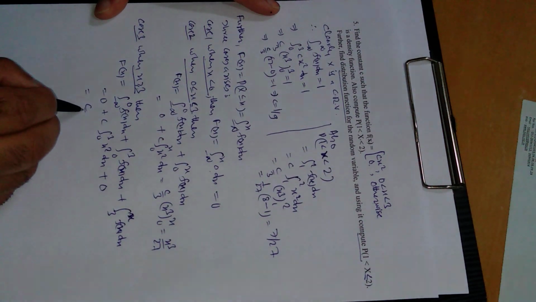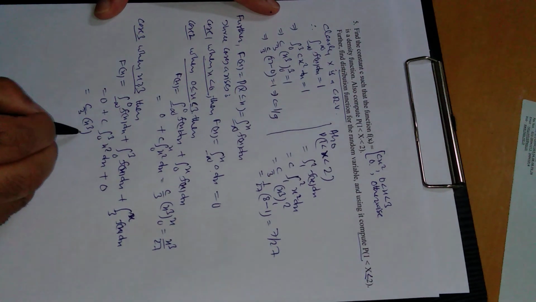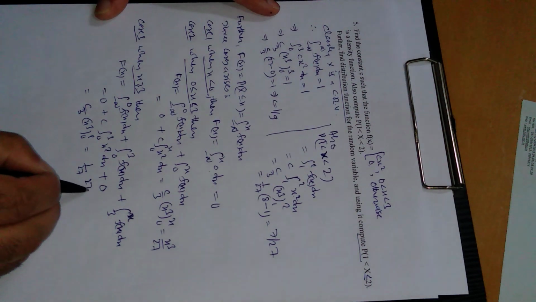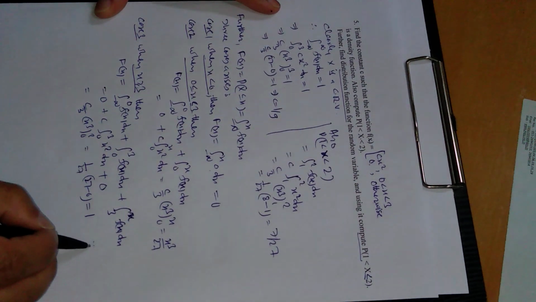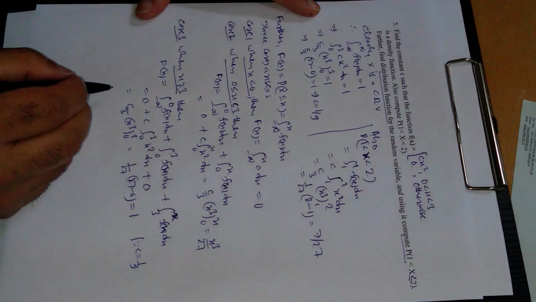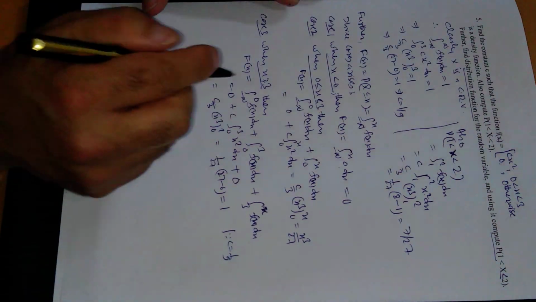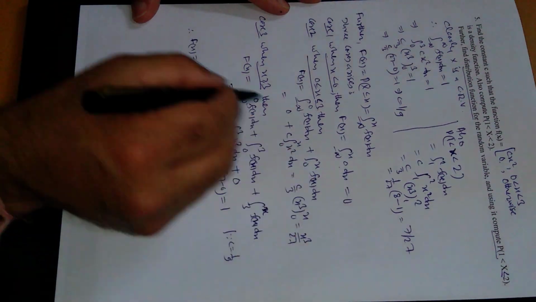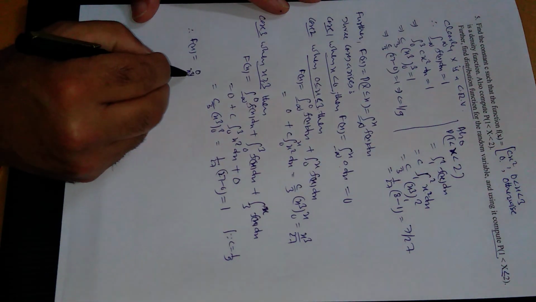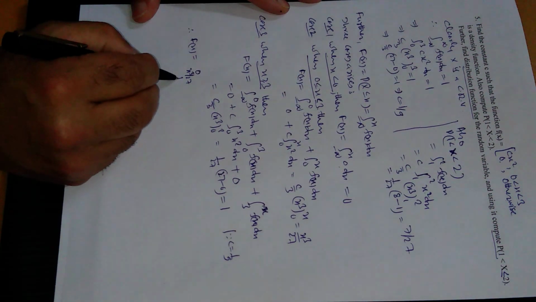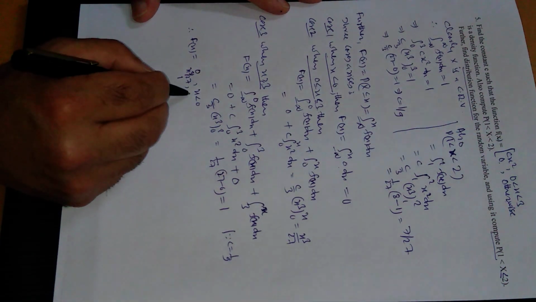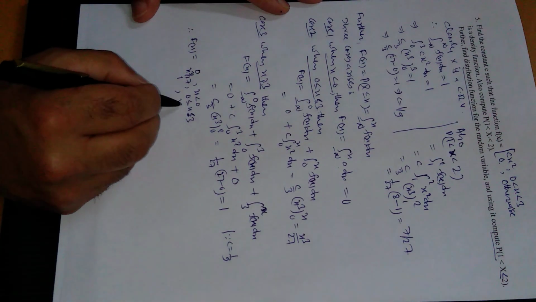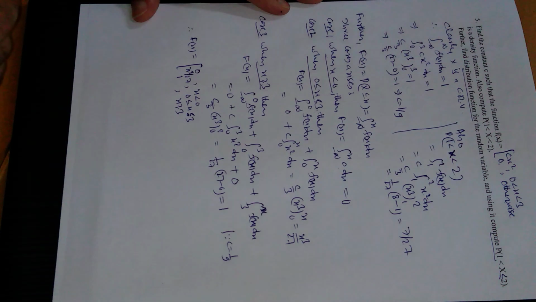This is c upon 3 x cube from 0 to 3, so c is 1 upon 9, so 1 upon 27, and this is 27 minus 0, 27 upon 27. So combining all these three results, case 1, case 2, case 3, therefore F of x will be equal to 0 for x less than 0, x cube upon 27 for x in this range, 0 to 3, and 1 for x greater than or equal to 3. So this is the distribution function.